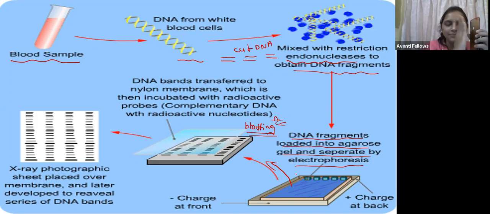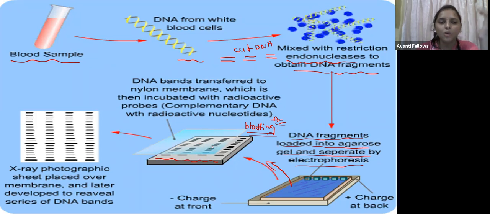Now we take the nitrocellulose sheet and press it very tightly, keeping some weight on it. By capillary movement, the DNA present on the gel moves to the nitrocellulose sheet. This is the nitrocellulose sheet which now has the DNA fragments.